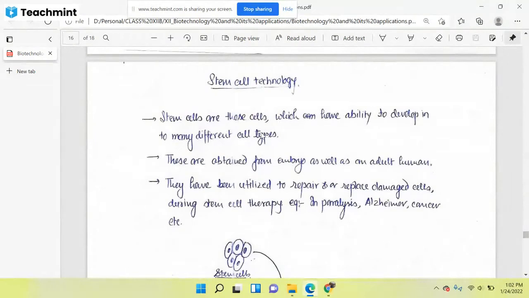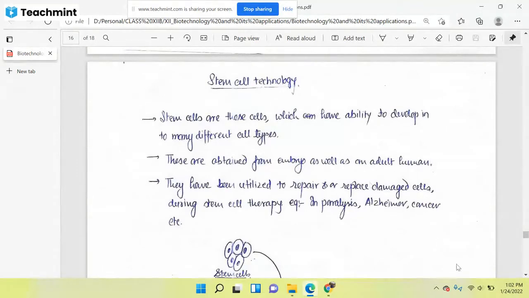What? These specific kinds of cells have the capability to make different types of cells. Suppose I have a particular type of cell. You know the different types of tissues: we have heart cells, muscle cells, skin cells, bones, and nerve cells. So we have many different cells in our body. If we need a particular cell, then we can produce it from the stem cell only.